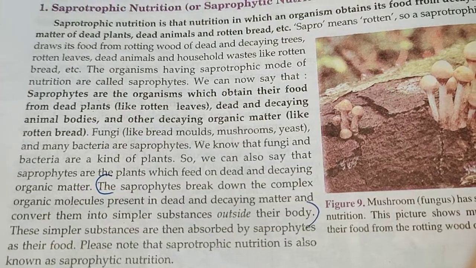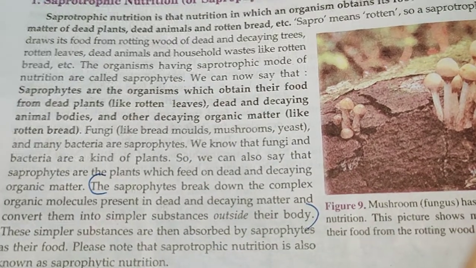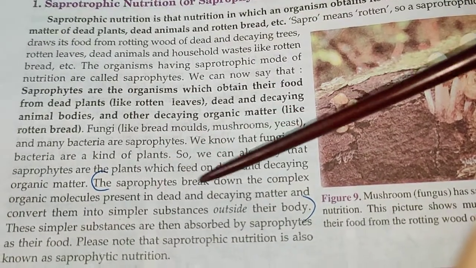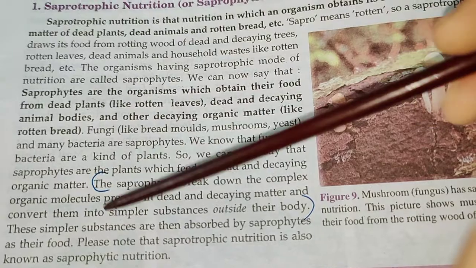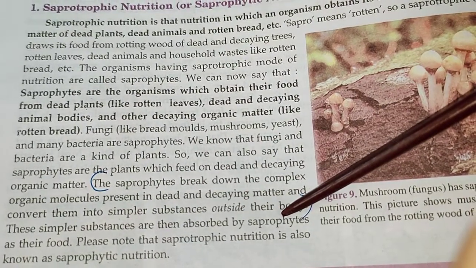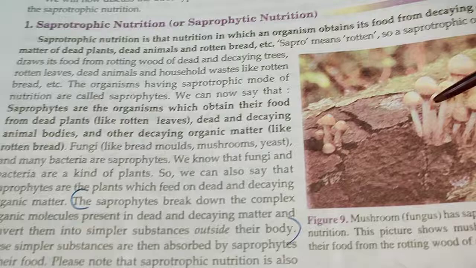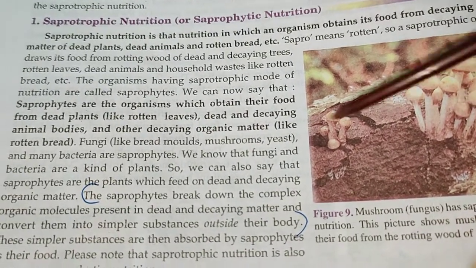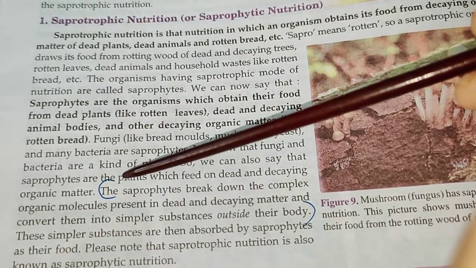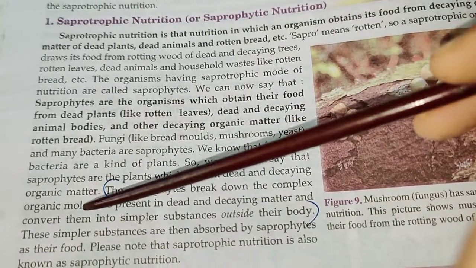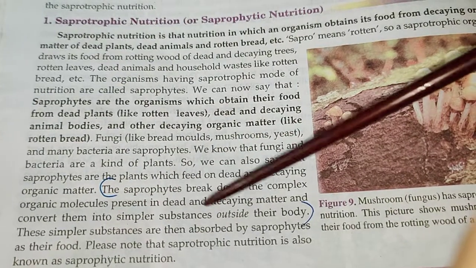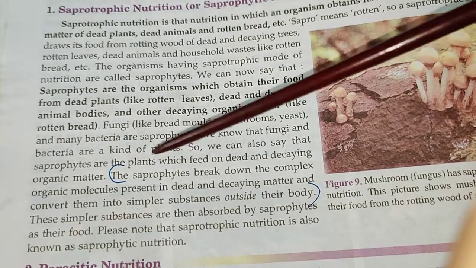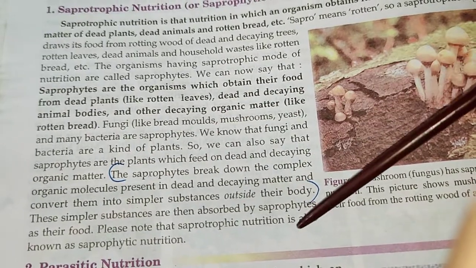The saprophytes are those organisms which break down the complex organic molecules present in dead and decaying matter and convert them into simpler substance outside their body. So saprophytes like fungus, mushroom and different other fungus, the important point is they convert the complex molecules into simpler forms outside their body and then they absorb it. These simpler substances are then absorbed by the saprophytes.